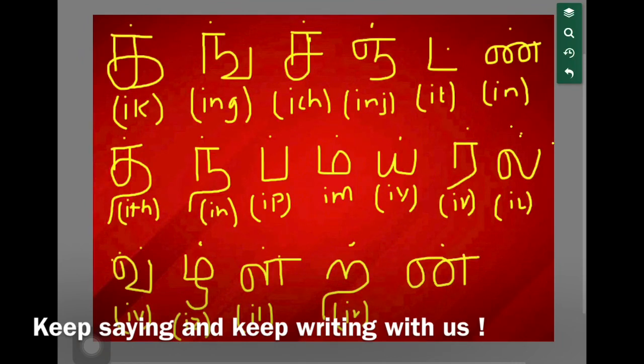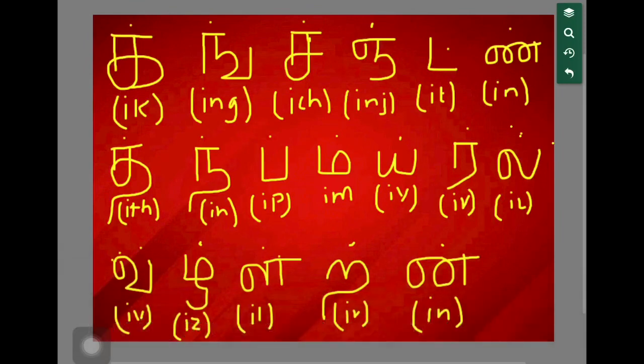In, I, N, in. Ik, ing, ich, inch, it, in, it, in, ip, im, ir, il, if, ul, ir, in. They were pretty simple for us, as we know the vowels and consonants that we learn in the Tamil literature or even our English literature. The same goes with our Tamil.